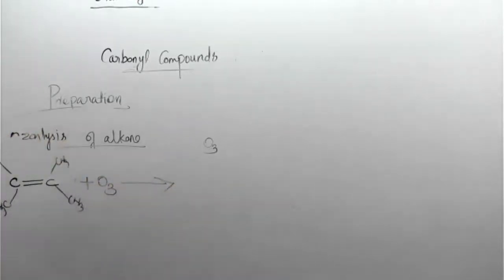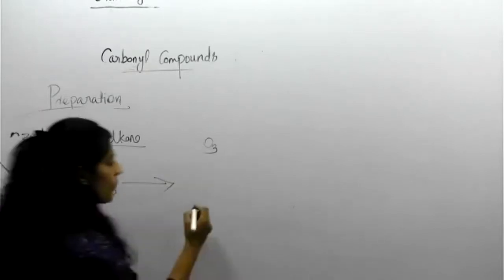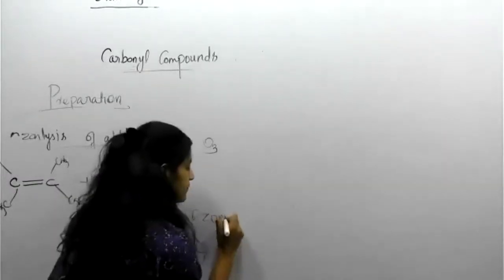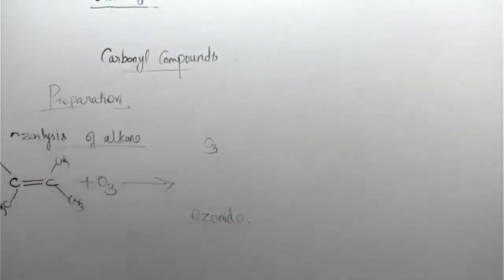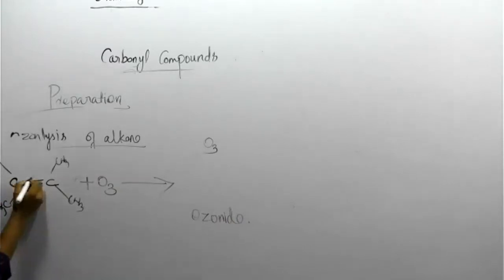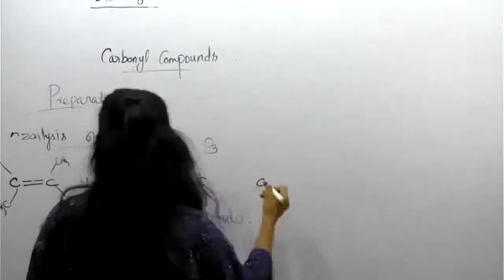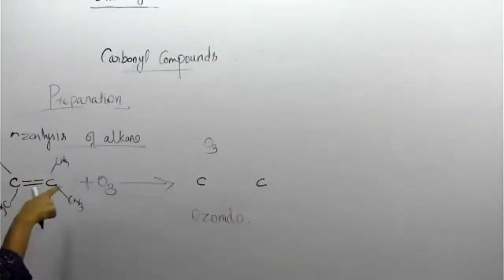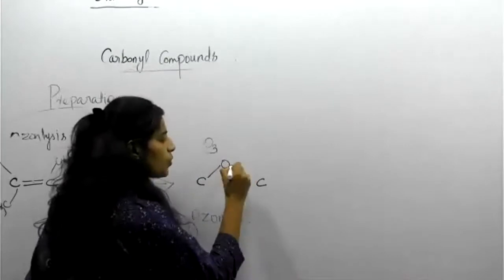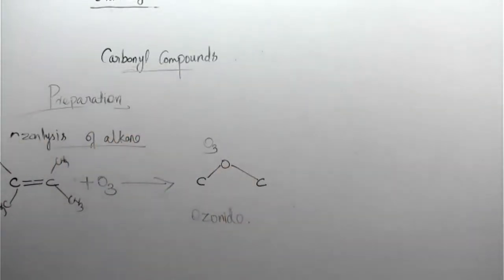Then the substance formed is called ozonide. Actually, how is it formed? Look, of these double bonds, one double bond is going to break, and then it forms a new bond with the oxygen.